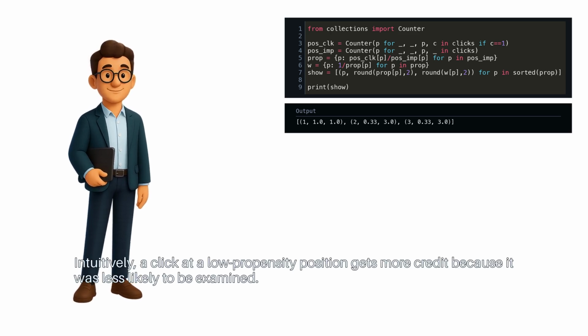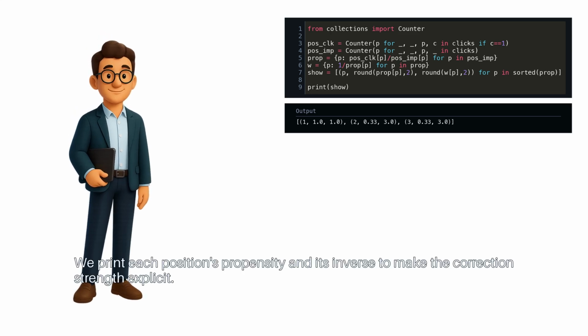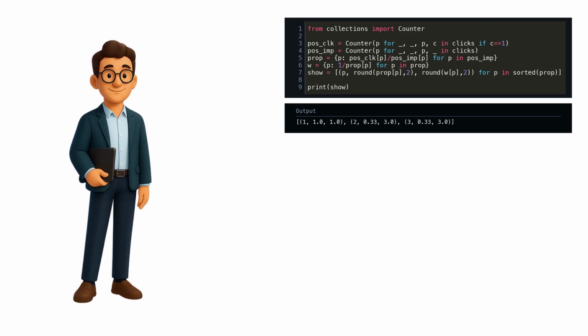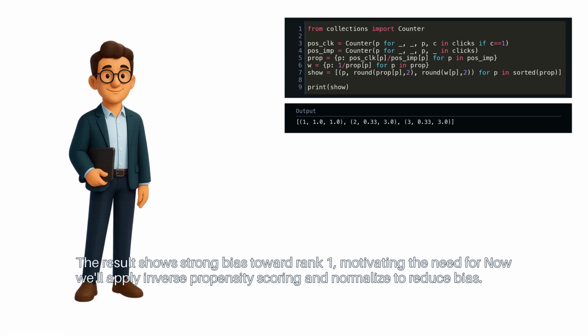Intuitively, a click at a low propensity position gets more credit because it was less likely to be examined. We print each position's propensity and its inverse to make the correction strength explicit. The result shows strong bias toward rank 1, motivating the need for correction. Now we'll apply inverse propensity scoring and normalize to reduce bias.